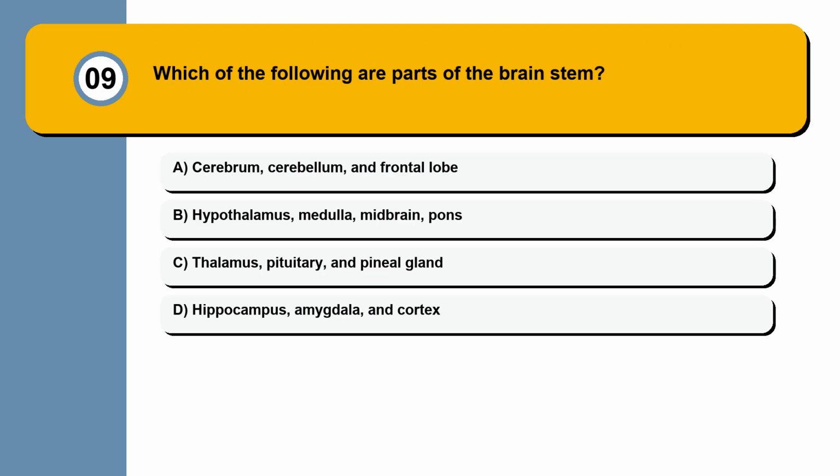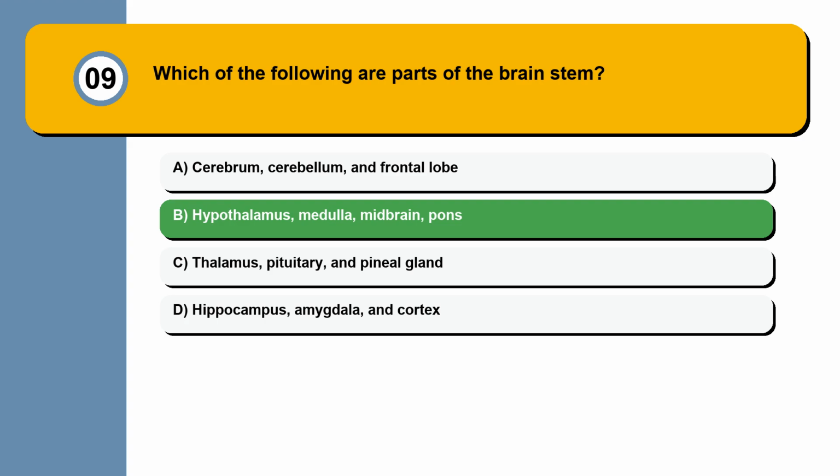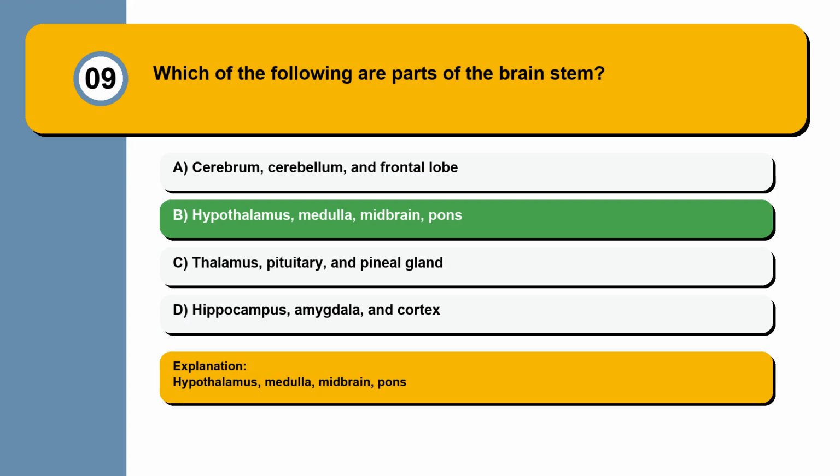Question 9. Which of the following are parts of the brain stem? Cerebrum, cerebellum, and frontal lobe. Hypothalamus, medulla, midbrain, pons. Thalamus, pituitary, and pineal gland. Hippocampus, amygdala, and cortex. Hypothalamus, medulla, midbrain, pons.